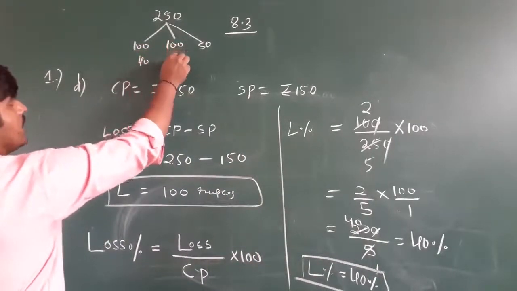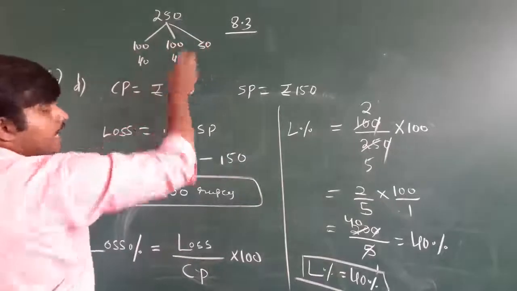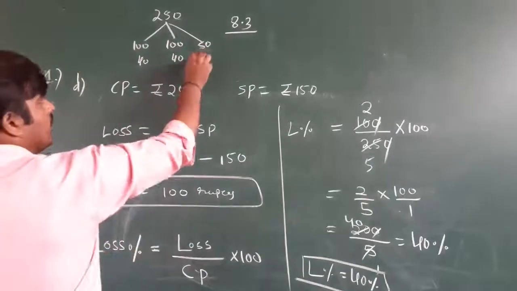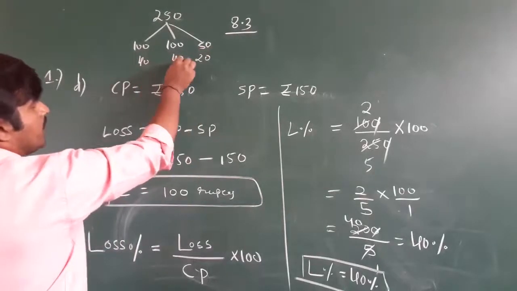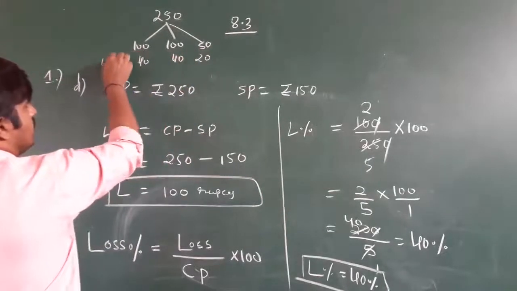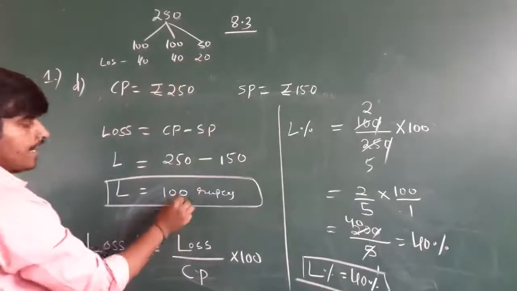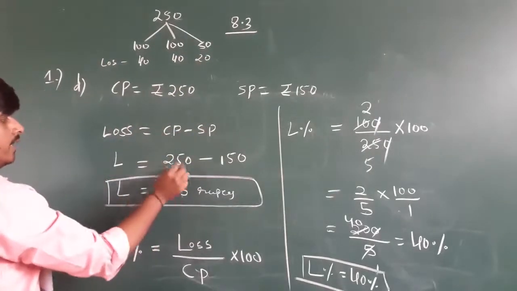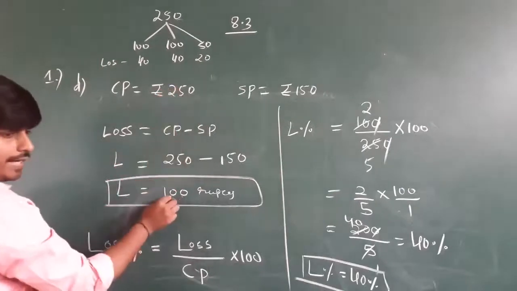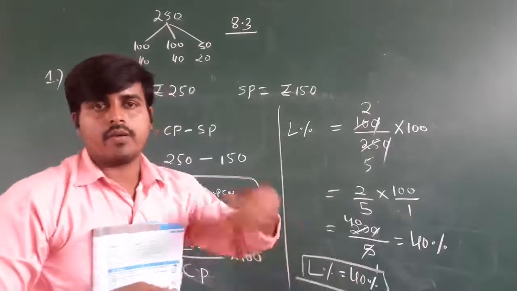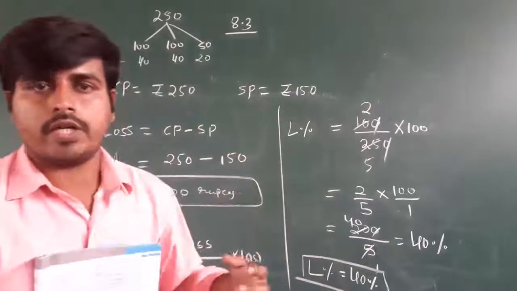For this 100 he is losing 40. For this 50, half, 40 is half is 20. Add 40 plus 40, 80. This is a loss. 80 plus 20, 100. For 250, he is losing 100. Means his loss percentage is 40%. For every 100 rupees, he is losing 40 rupees.